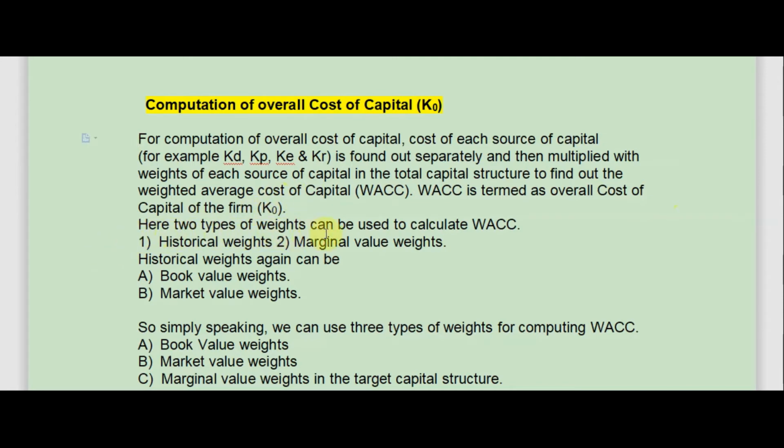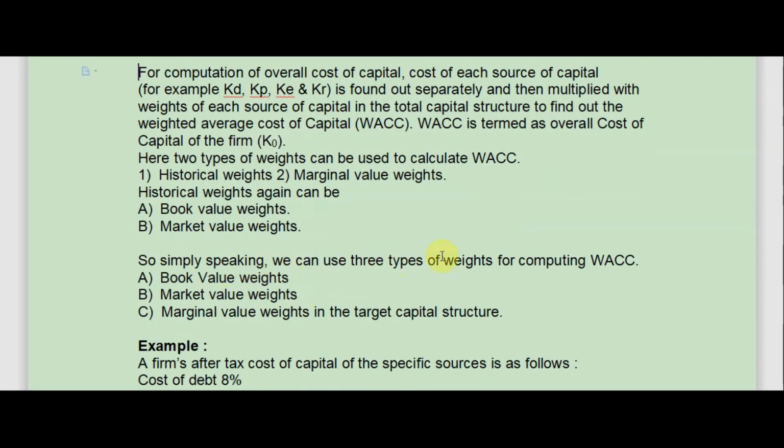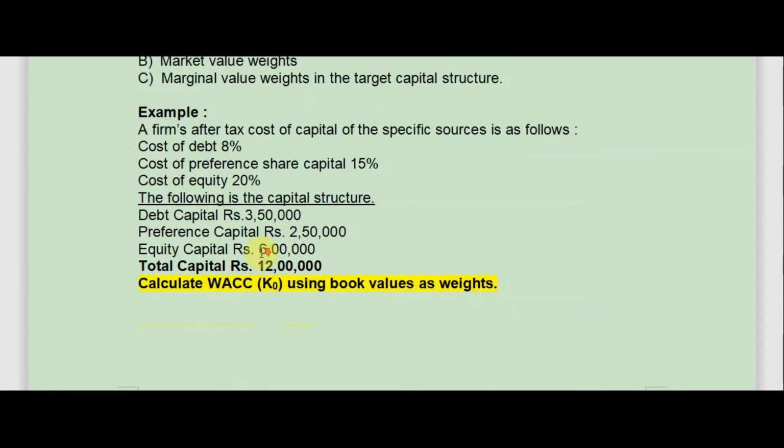Here, two types of weights can be used to calculate WACC. Number one, historical weights, and number two, marginal value weights. Historical weights can again be of two types: one is book value weights, next is market value weights. So simply speaking, we can use three types of weights for computing WACC: number one, book value weights, number two, market value weights, and number three, marginal value weights in the target capital structure. Let's give an example.